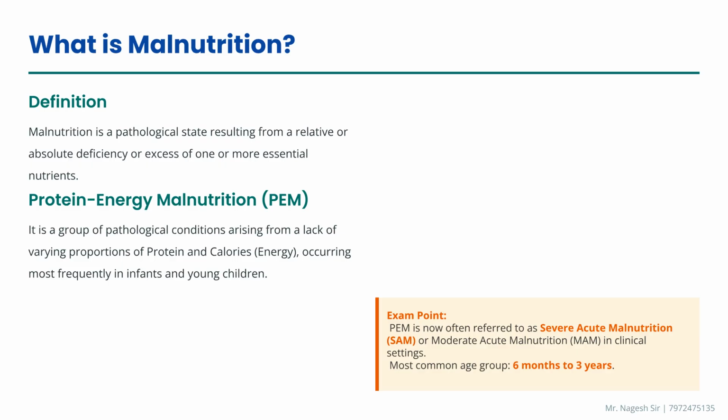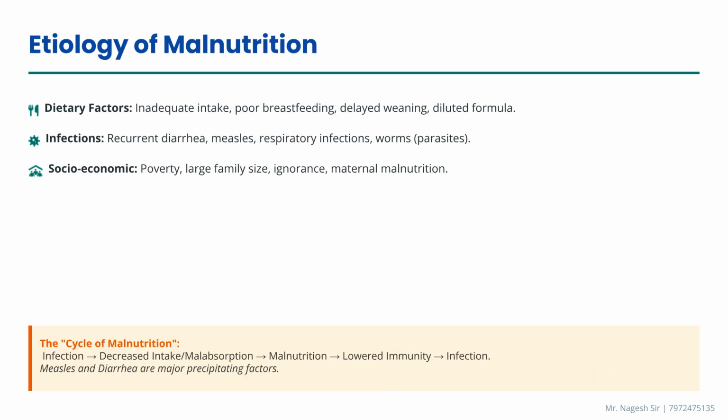What is malnutrition? It is a pathological state caused by a deficiency or excess of essential nutrients. Protein energy malnutrition, or PEM, commonly affects infants and young children, most often between 6 months and 3 years. The etiology of malnutrition involves the cycle of malnutrition. Infection leads to decreased intake, which causes malnutrition, lowering immunity, and leading to more infection.